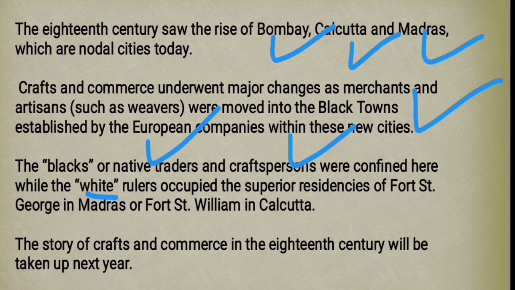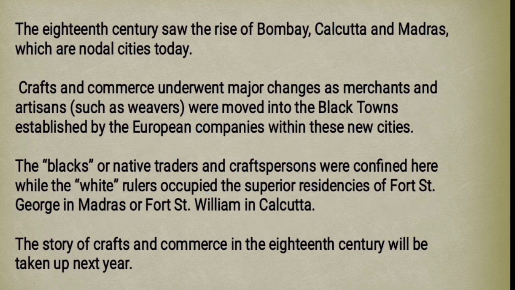Two examples are given: Fort St. George in Madras and Fort St. William in Calcutta, right? And the next story of this new kind of trade, where changes came and Europeans were becoming master of this land, you will study next year, right? Thank you very much.